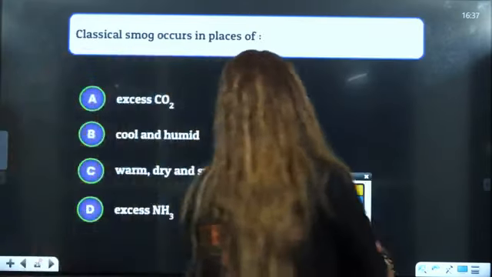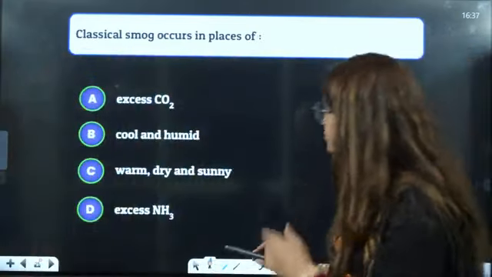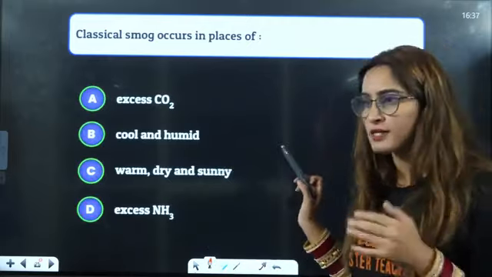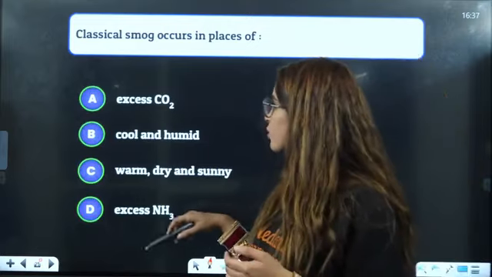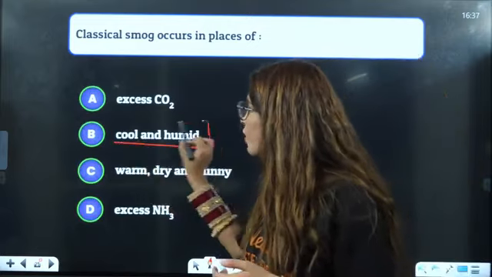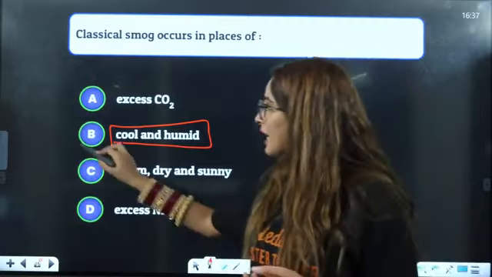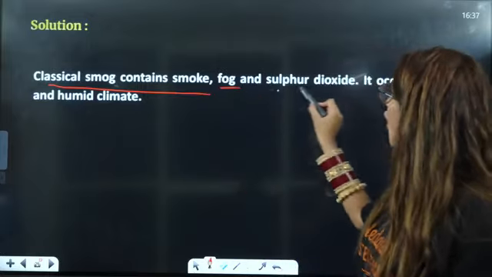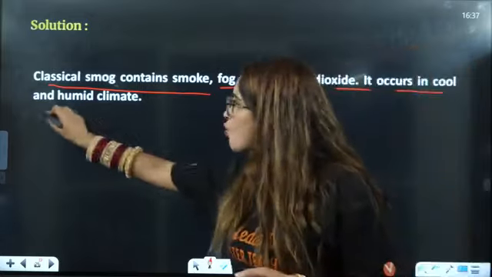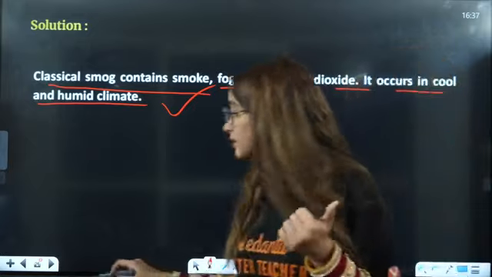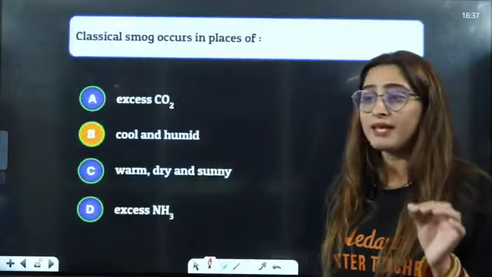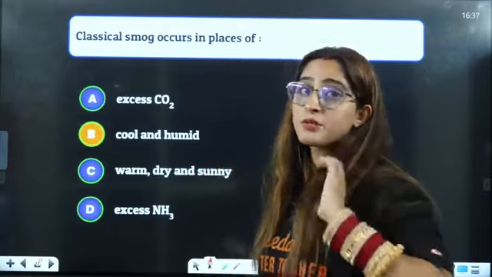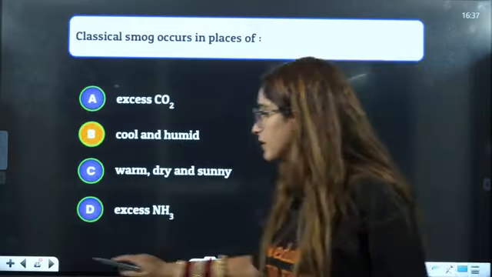Next question is, classical smog occurs in which places? In cool and humid places, classical smog will occur. So the answer will be: contains smoke, fog, sulfur dioxide, occurs in cool and humid climate. Again, theoretical based questions, very simple chapters these are. Environmental chemistry, polymers, don't skip these chapters, very simple questions they will ask you from here.